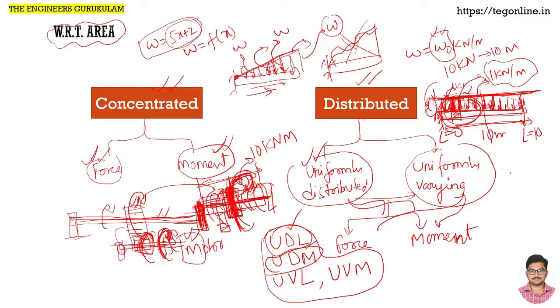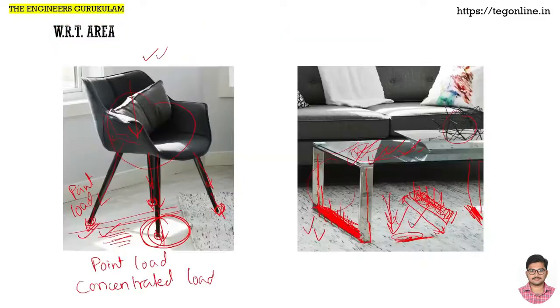For now, you understand that it is a couple. That couple, in one instance, can be shown as torque, twisting. If it is twisting, it is torque; otherwise, it is bending. Twisting or bending, the couple can be both ways. Couple or moment, whatever we call it, it is the same. If we are talking about variation in terms of load, that is uniformly varying load. If the variation is regarding moments, then it is uniformly varying moment. Okay, hope you have understood that part.